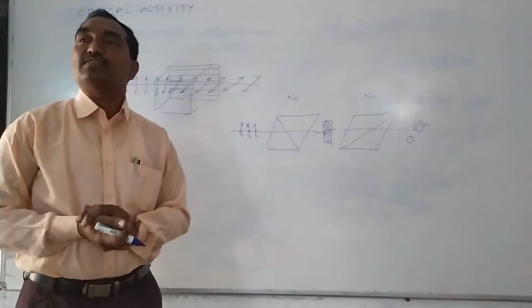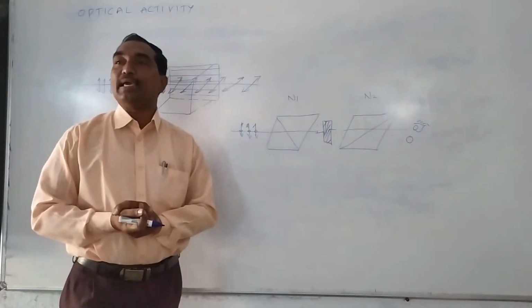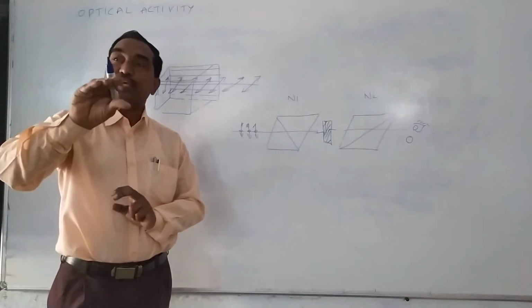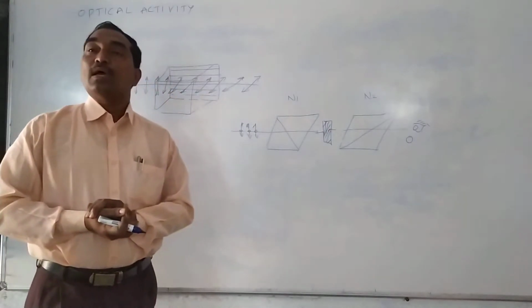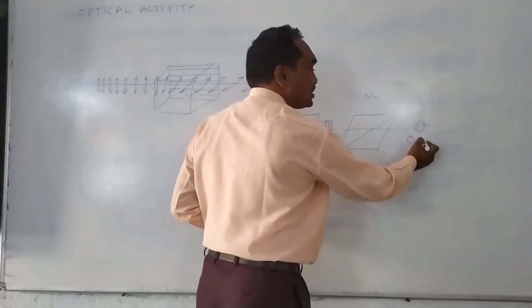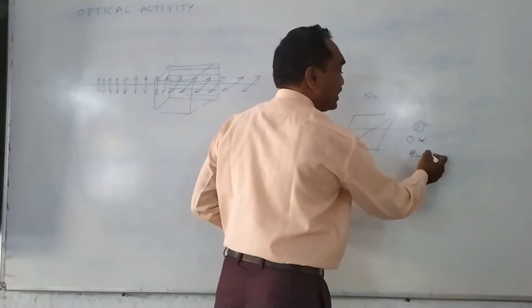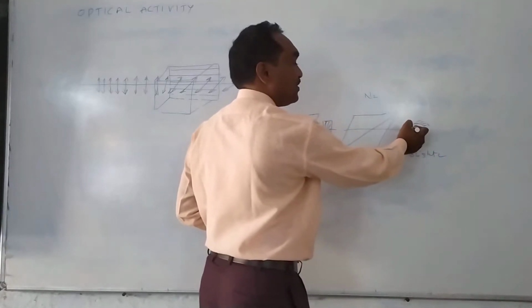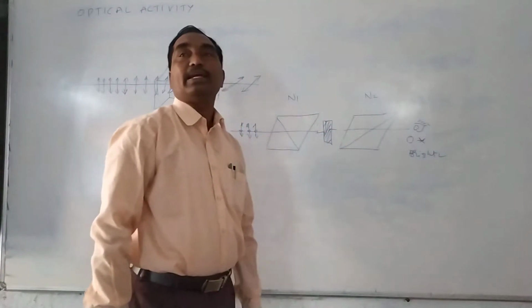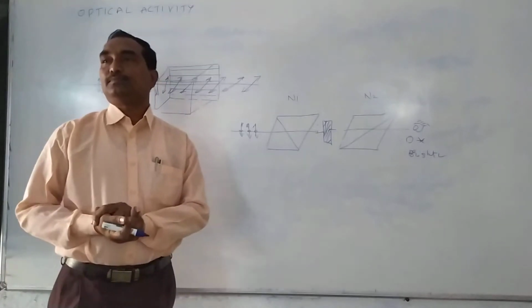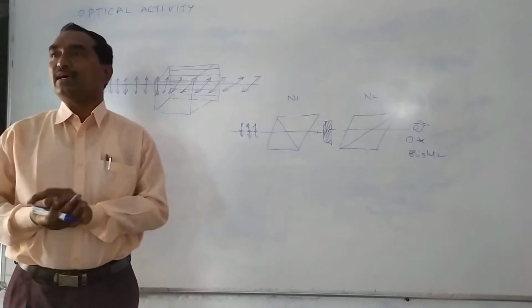Maybe not only quartz crystal, maybe sugar crystal can be placed, or maybe sugar cane juice may be placed. Then the intensity is not 0. Some intensity increases when we are observing from the outer edge of the Nicol prism N2. This is what is happening here.